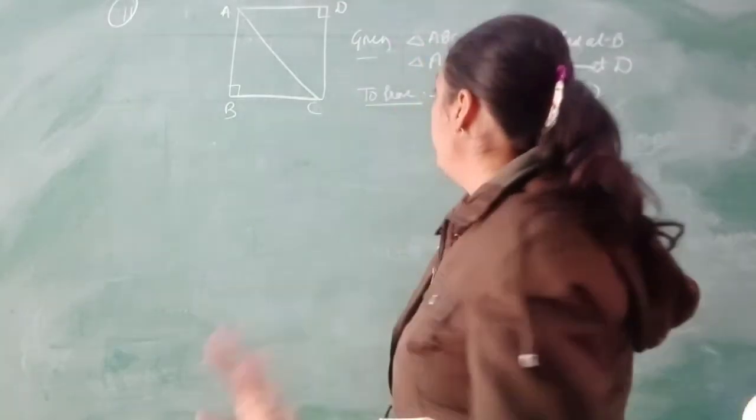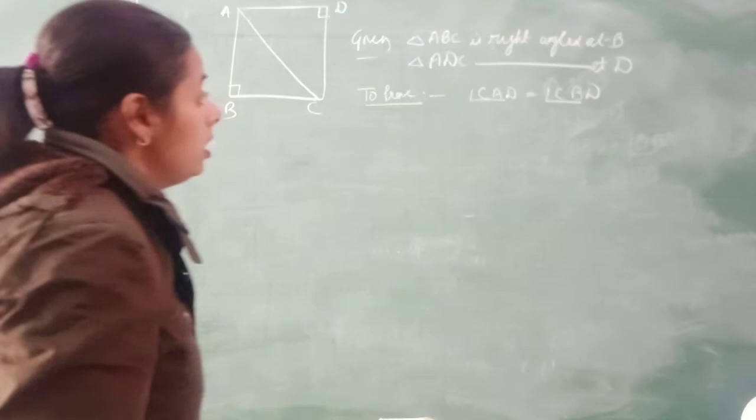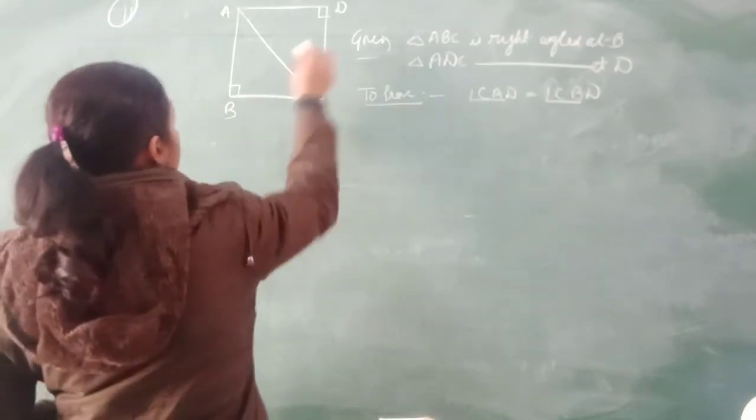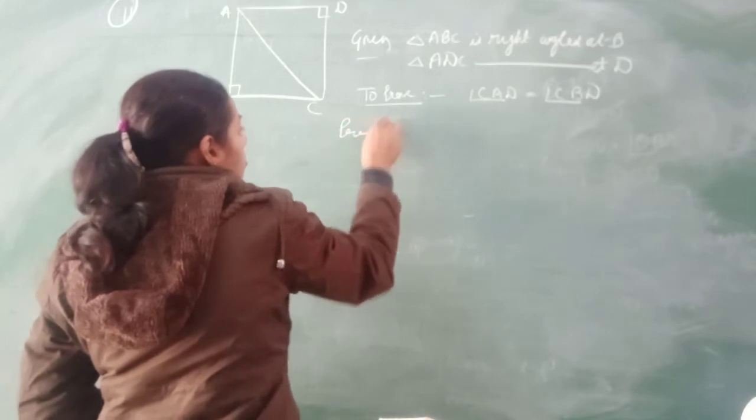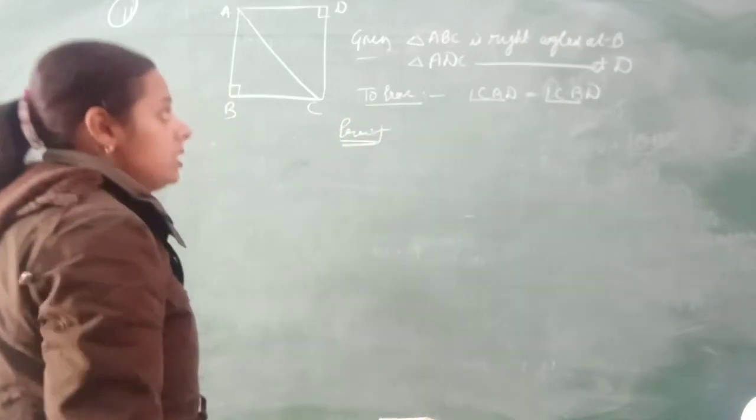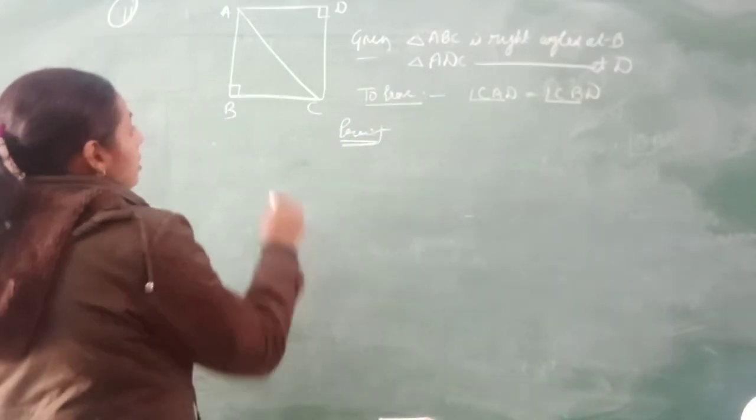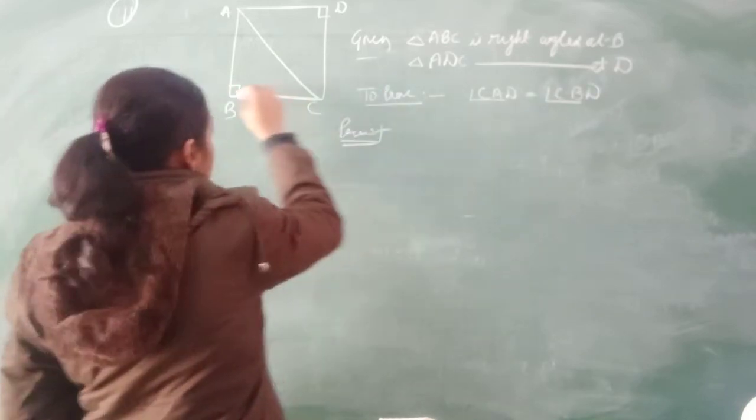Angle CAD will be equal to angle CBD. They both are equal angles. So, if these are right angle triangles, I can make a circle.